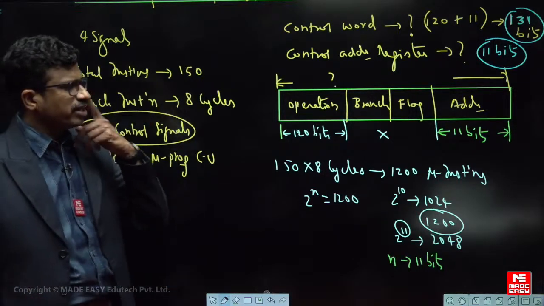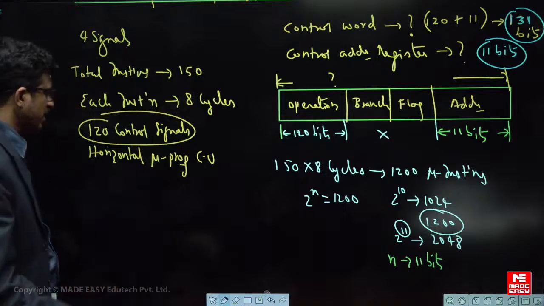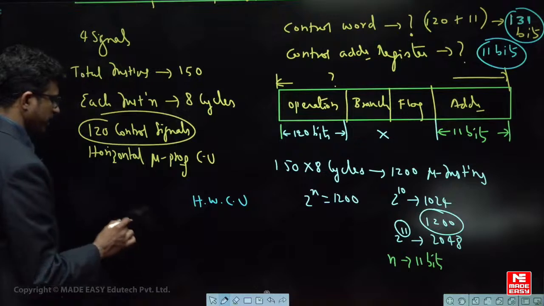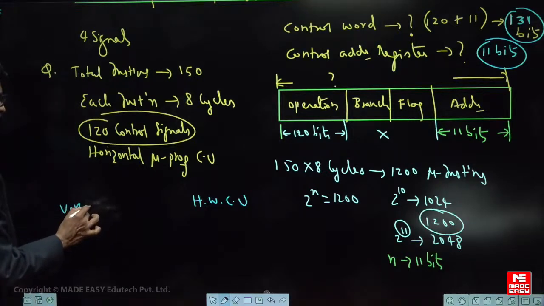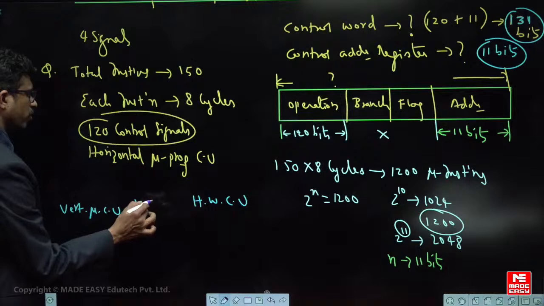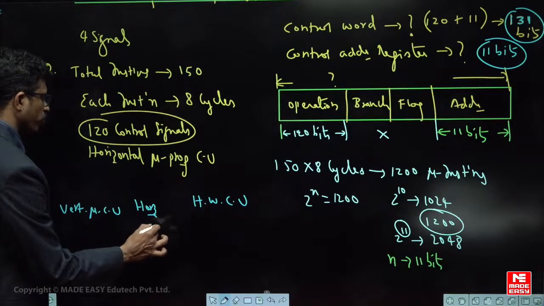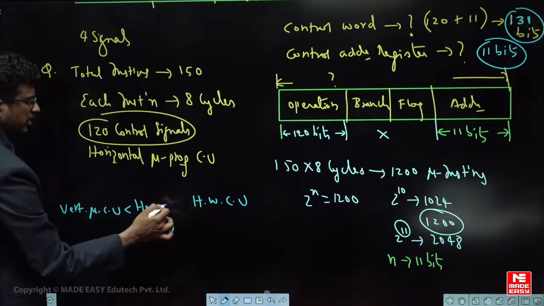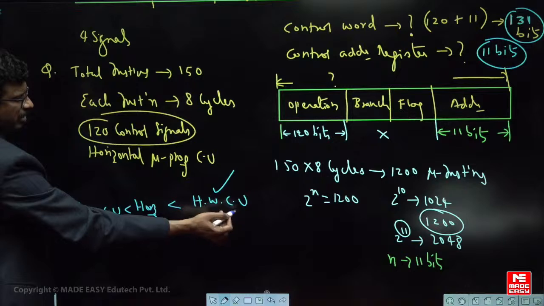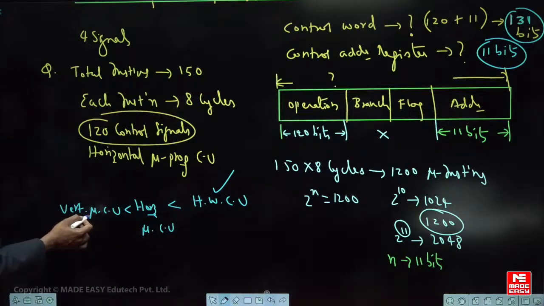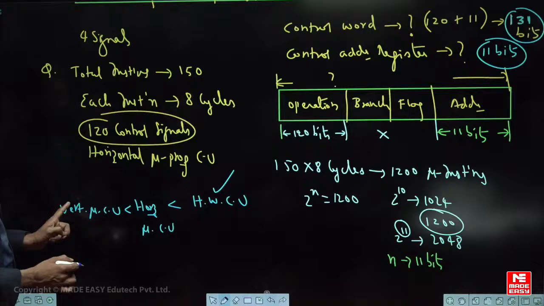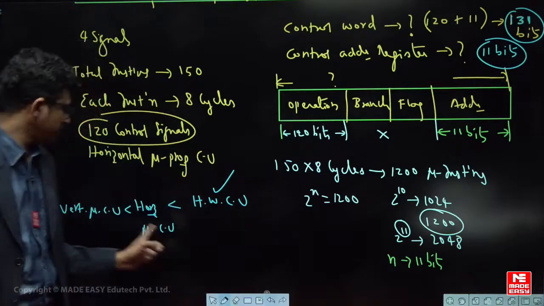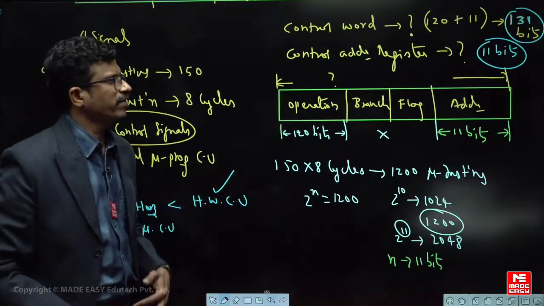Okay. Hardwired is fast. If you compare the speeds of different control units, the highest speed will be the hardwired control unit, and the slowest one will be the vertical micro programmed control unit, with the horizontal micro programmed control unit in between. Hardwired is the highest speed, and vertical is the least in terms of speed. If you compare in terms of flexibility of adding instructions, this one is more flexible, and this one is the least flexible. Like this you have got different types of questions.